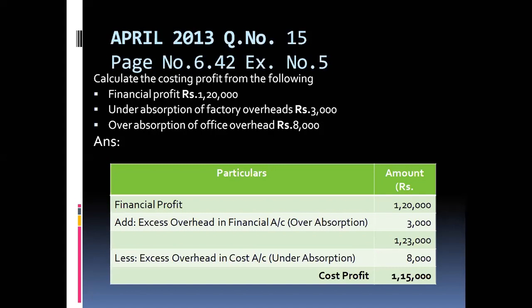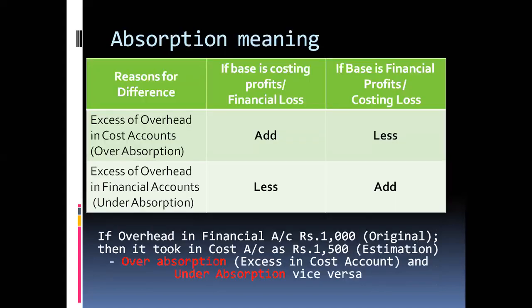To treat under absorption and over absorption, you can go back to the slide and understand. Over absorption means an excess of overhead in the cost accounting.